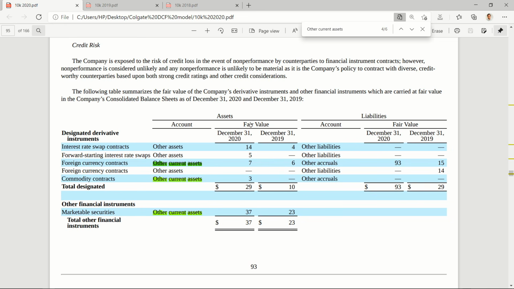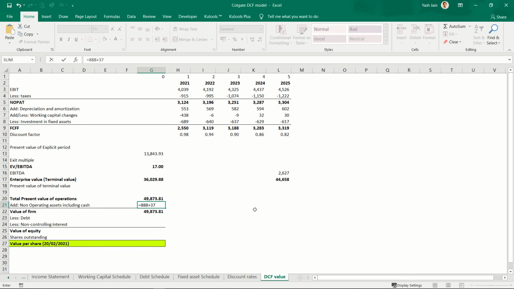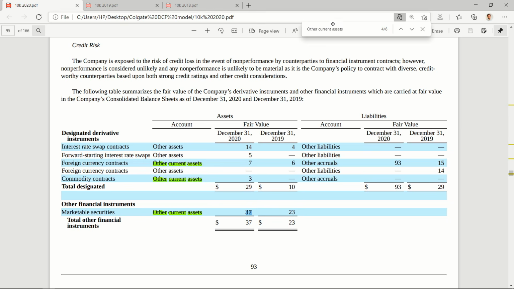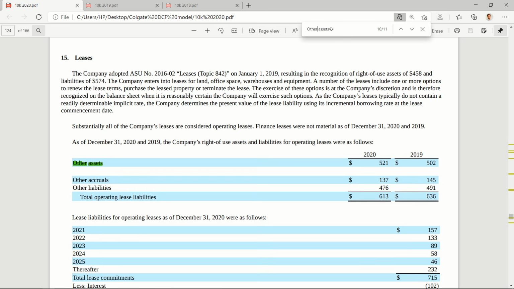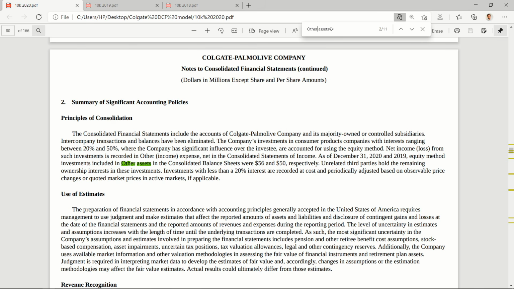Okay, look here. Other financial instruments include marketable securities in other current assets account worth 37 million. Okay, so plus 37 plus, there was something called other assets also. So I'll search other assets. Okay, read this.